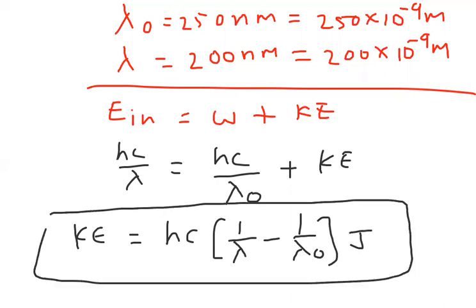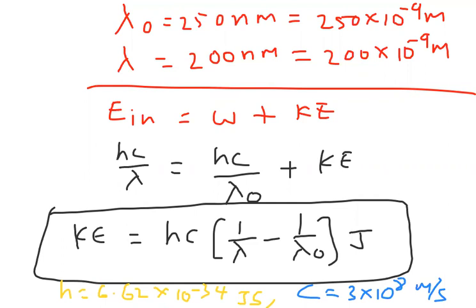Here, what is the value of H and C? The value of H is Planck's constant. You have to take 6.62 into 10 to the power of minus 34 joule second. And C is the speed of light, and its value is 3 into 10 power 8 meter per second. You have to remember what units to take: wavelengths in meter.